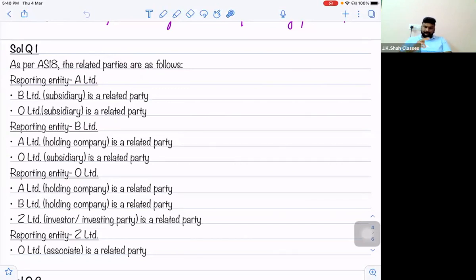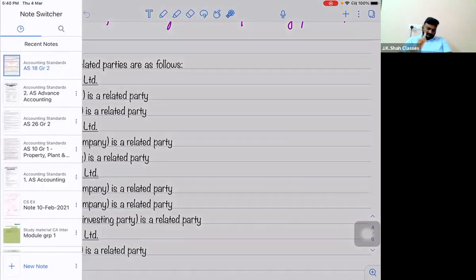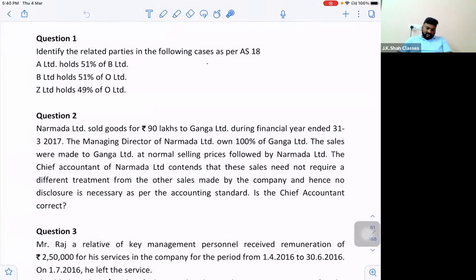So we'll now move to the second question. Let's go for the second question now. Question number 2. Narmada Limited sold goods for 90 lakh rupees to Ganga Limited. During the financial year ended 31st March 2017, the managing director of Narmada Limited